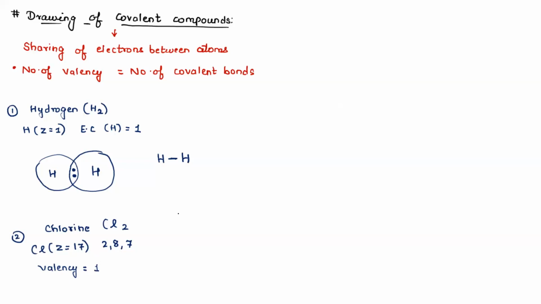So what you can also do is just draw structure like this. Chlorine, one bond with chlorine. Draw the bonding structure first, chlorine bonded with chlorine, and then draw the dot and cross structure. Since there is only one bond between chlorine, there will be 2 electrons.